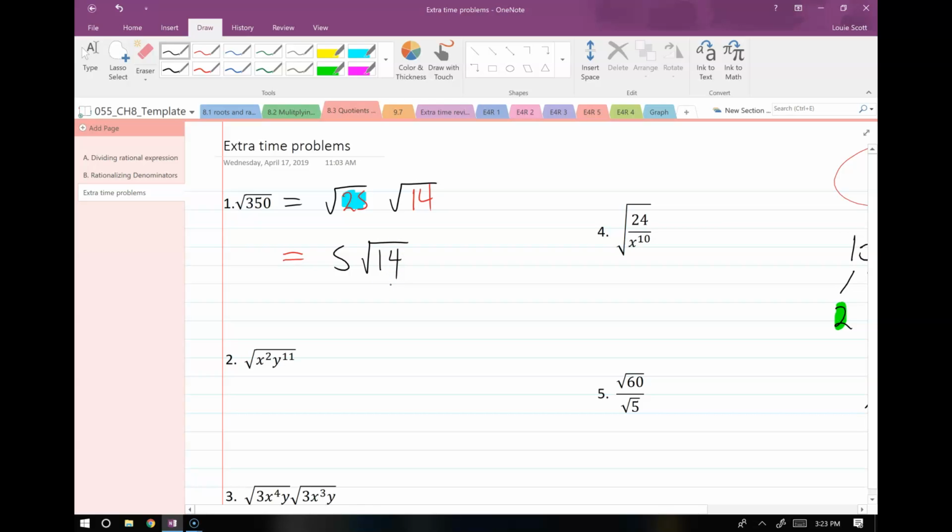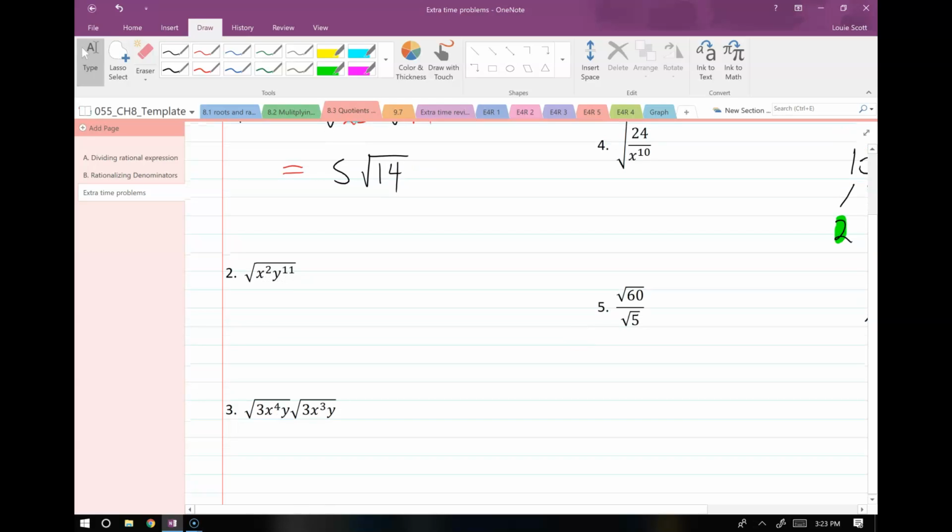Okay? Everybody take just a couple minutes to try and work through number 2. And remember, if we want to simplify something with an odd exponent, we split off one factor and then simplify the easy version. Take a couple minutes.